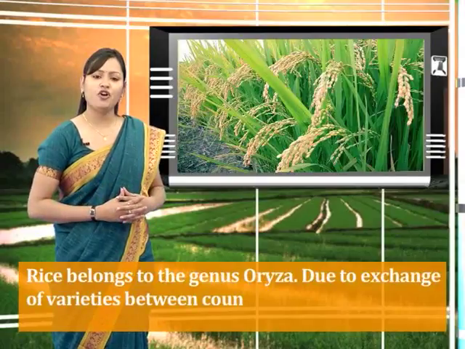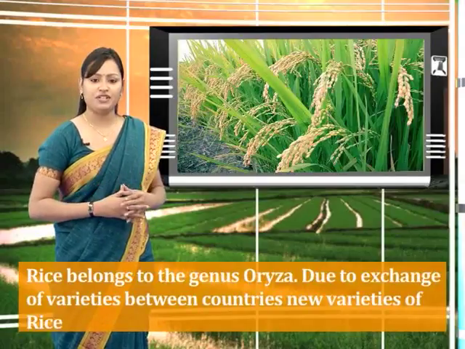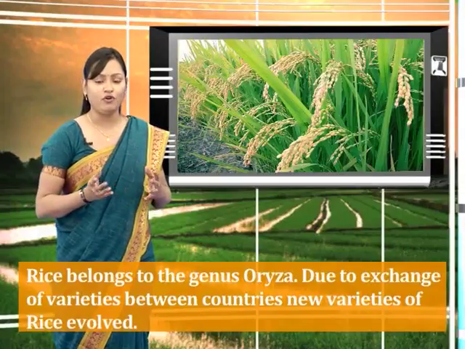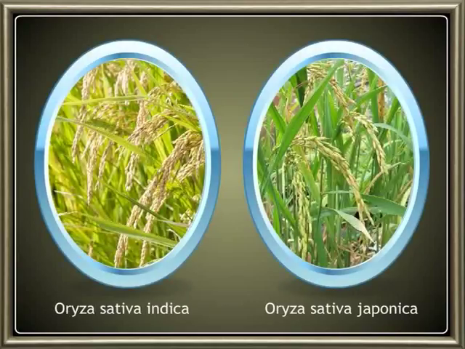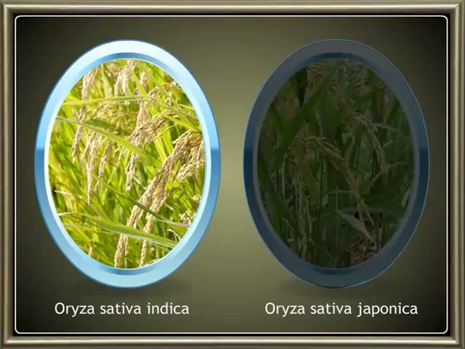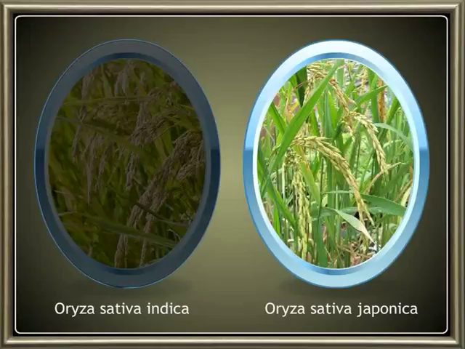Due to exchange of varieties between countries, new varieties of rice evolved. The rice domesticated from wild variety and cultivated in India is Oryza sativa. The popular new varieties of rice that evolved are Oryza sativa indica and Oryza sativa japonica.